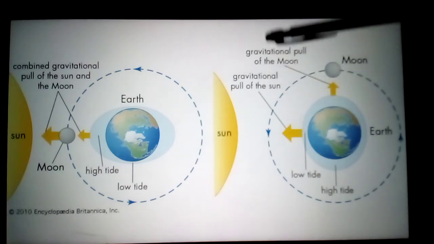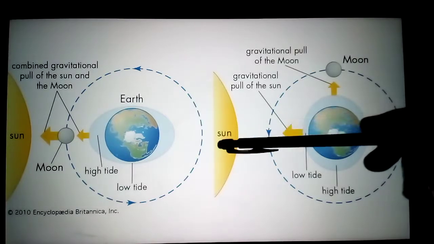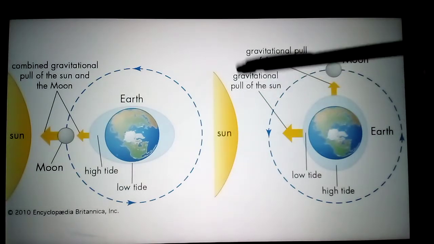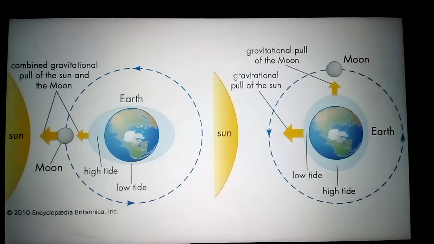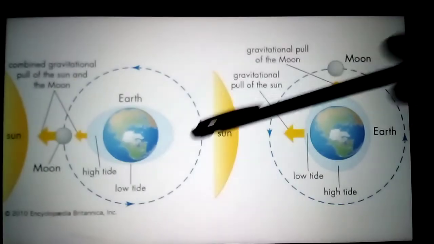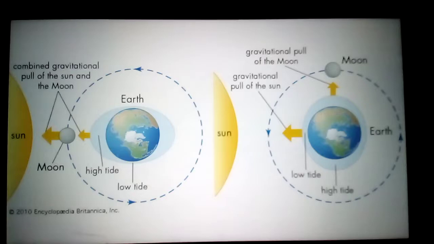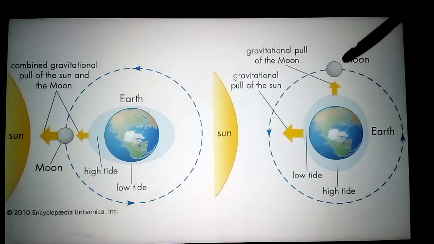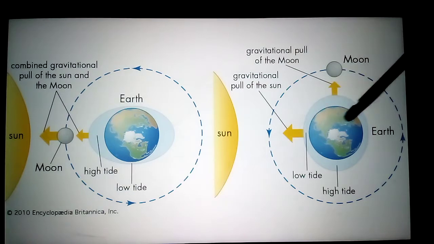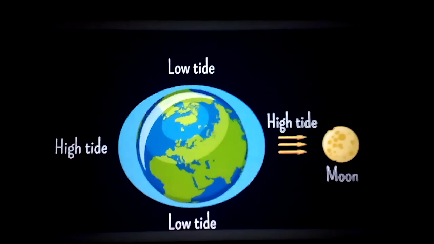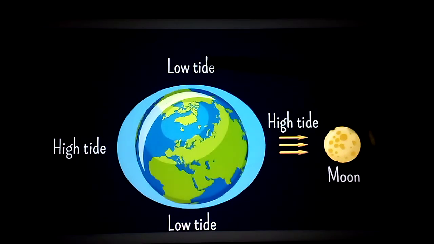So I hope you understand high tide and low tide. This is very important. When the sun, moon and earth are in the same line, the high tide occurs. When the earth and moon are at 90 degrees, a right angle, then the low tide occurs because of the gravitational pull. See here, this is the low tide. High tide means water bulge.